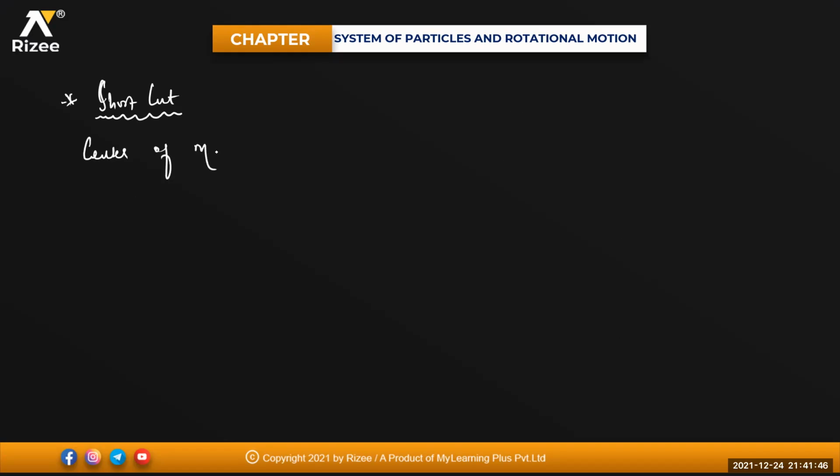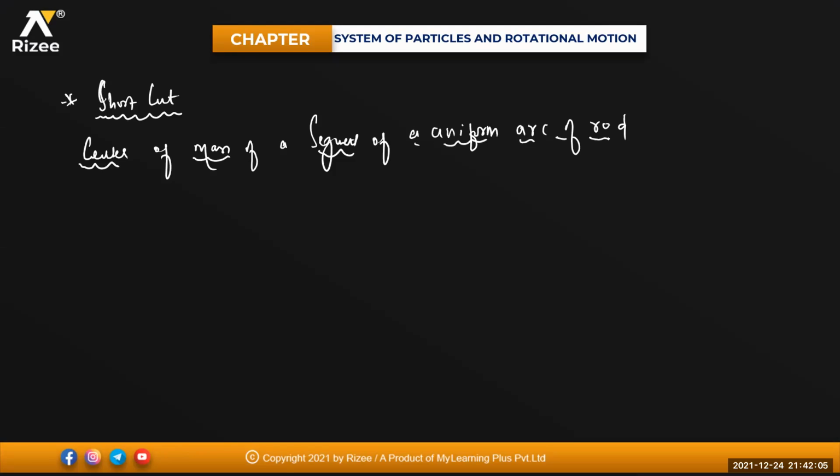Center of mass of a segment of a uniform arc of rod. So for any part of a rod which is in the form of a circle, isn't it? Like say for example, this is a part of a circle. This is making an angle of theta. This is your r. Our angle is say for example 2 theta, because from center, if I'm taking an angle theta and theta, that will become 2 theta.